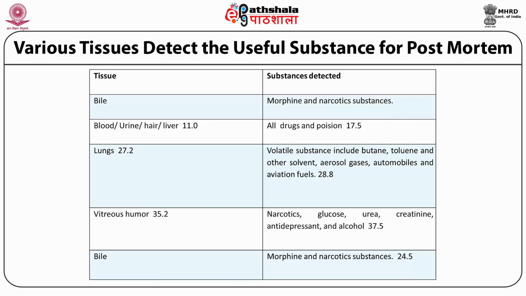The table is showing you the various tissues that provide useful substances for postmortem examination. For example, blood, urine, hair and liver provide samples of all drugs and poisons. Bile provides samples of substances like morphine and narcotics. Lungs give specimens of substances like butane, toluene and other solvents. Vitreous humor provides samples of narcotics, glucose, urea, creatinine, antidepressants and alcohol.